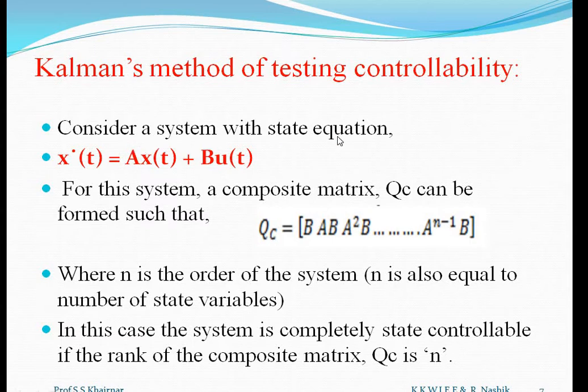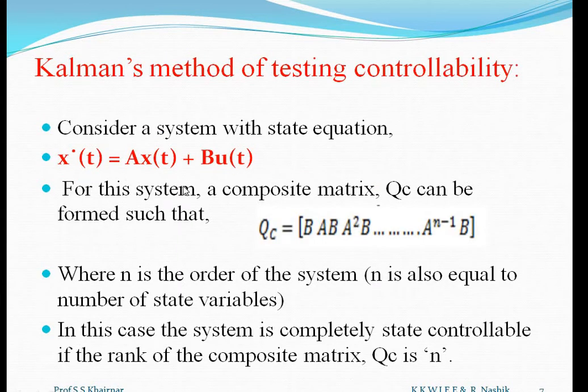We know the state equation of the system is given by x dot of t is equal to A x of t plus B u of t. We know meaning of each and every term. A and B, these are the matrices. What is matrix A? It is known as system matrix and it plays very important role to analyze the system, to design the system. What is matrix B? B is a column matrix and it is called as input matrix. X of t is a state variable and u of t is an input vector. These are the vectors. X of t and u of t, these are vectors. A and B, these are the matrices.